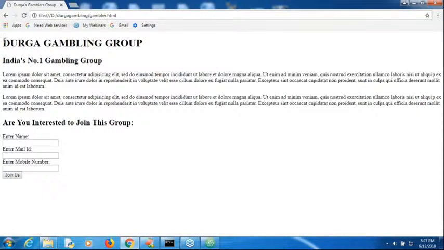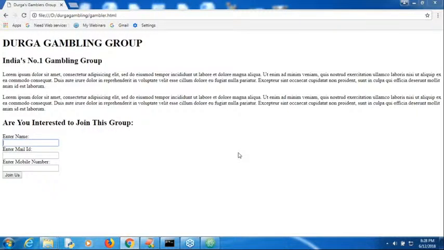Sir, I have some data. This is pure HTML. Just observe that, pure HTML, like Durga gambling group, India's number 1, some Lorem Ipsum, some data is there. Are you interested to join this group? Full name and so on, right? So this is pure HTML. Now I want to apply some style for this HTML page.